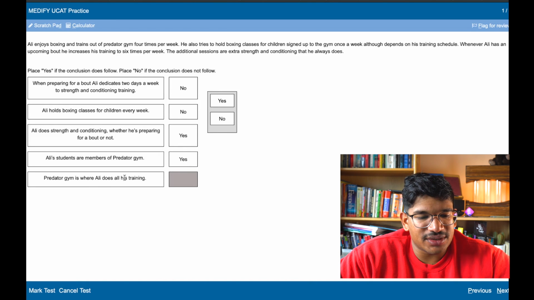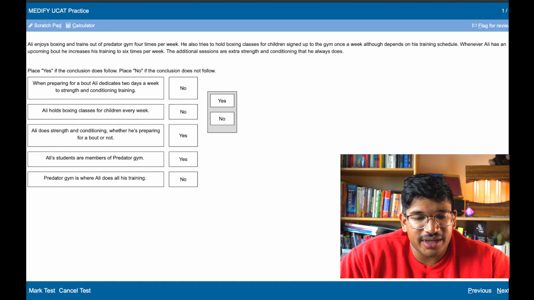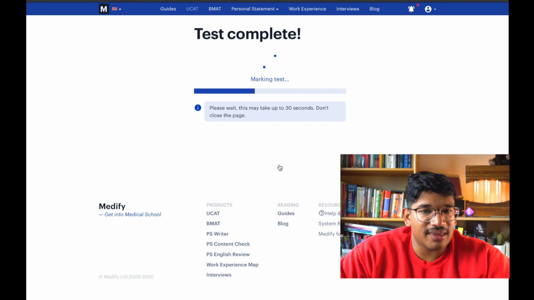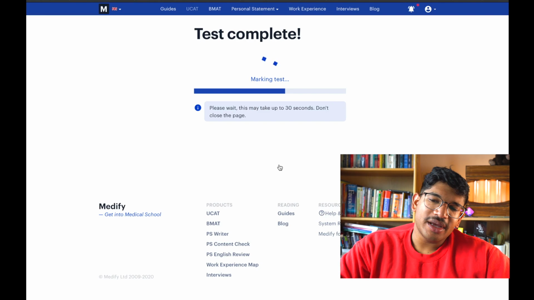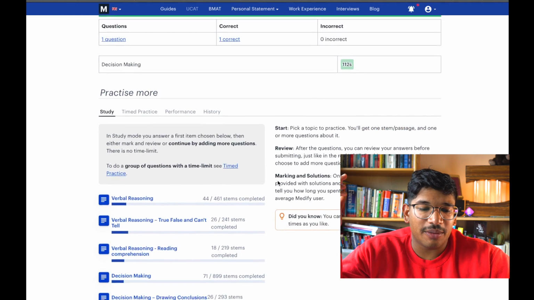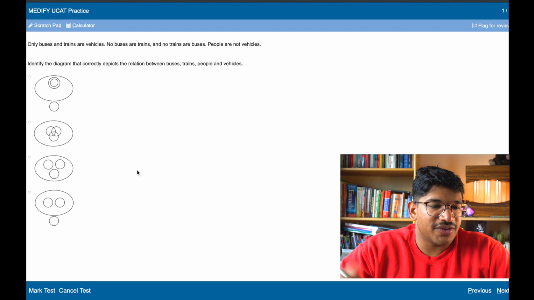Predator Gym is where Ali does all his training. It doesn't actually say Ali out of Predator Gym. No. It says that he does his training there, but it doesn't refer to any other training. If it says Ali does all of his training at Predator Gym four times a week, then that's all of his training. So, again, we're looking for very specific words here to help us decide whether we can make a conclusion or not, and whether it's sufficient.